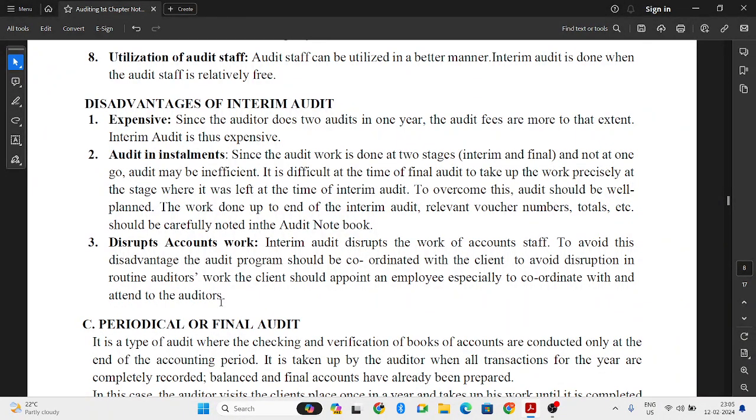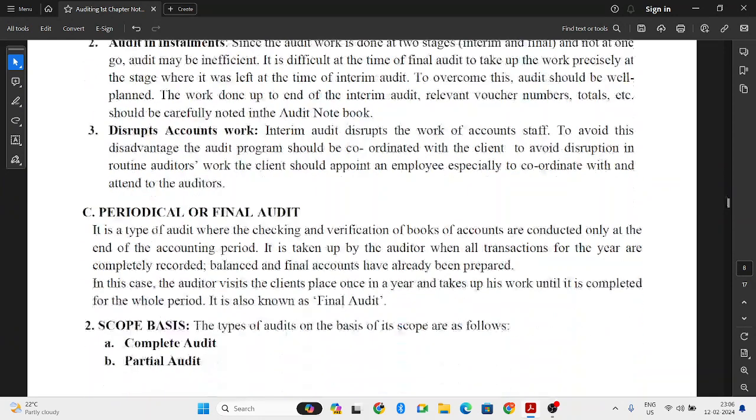Next, disrupts accounts work. As I told you, when he comes again and again to the client's organization, the regular accounting work will stop because you have to go and answer the questions of the auditor. So the accounting job will be pending again. So this will cause a disturbance to the regular work of the organization.